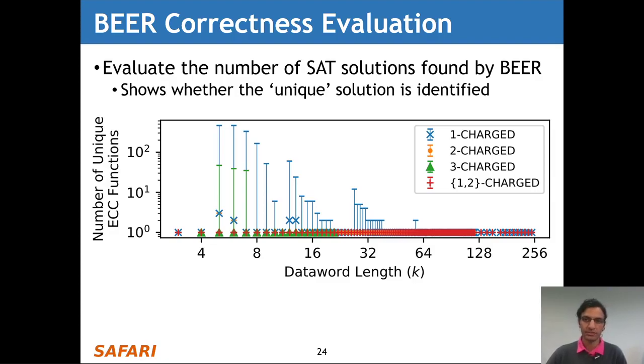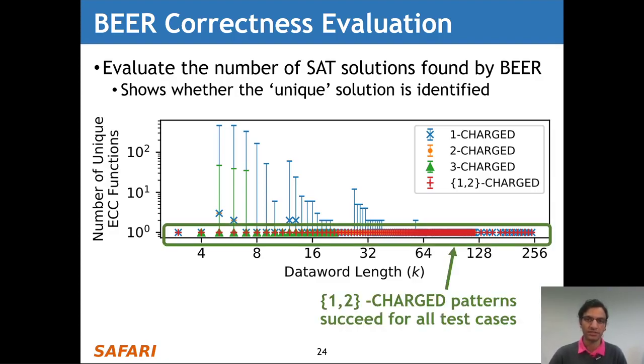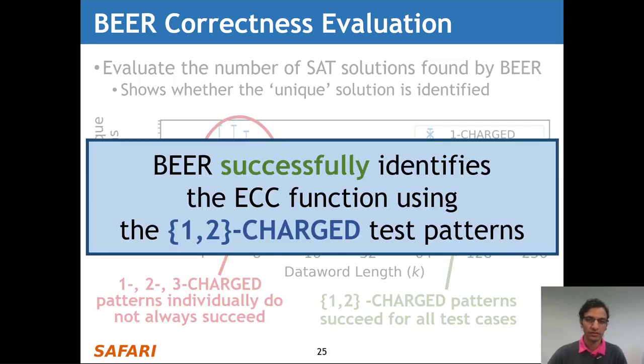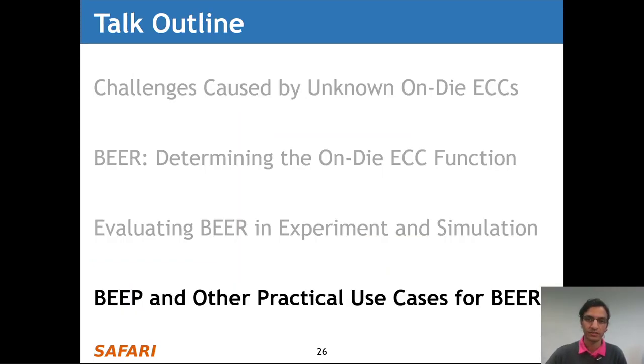The first thing we notice is that the 1 and 2 charge test patterns, which here are pictured in red, combined, they always find a single unique solution for all test cases. We also see that the 1, 2, and 3 charge test patterns individually sometimes find more than one ECC function that can explain the observed uncorrectable errors. Now our takeaway from this analysis is that BEER successfully identifies the ECC function using the combined 1 and 2 charge test patterns for all test cases.